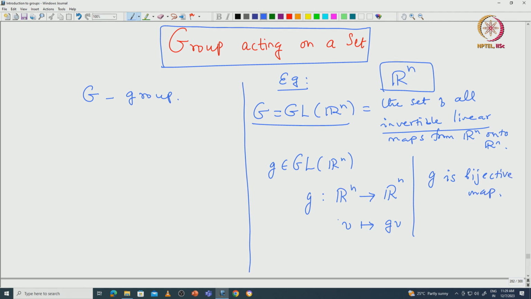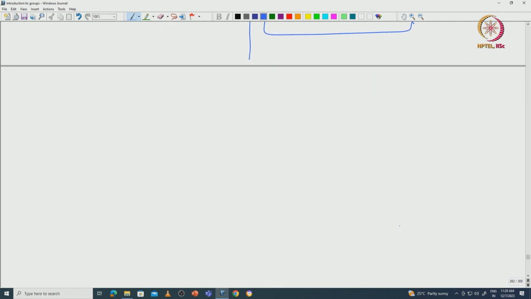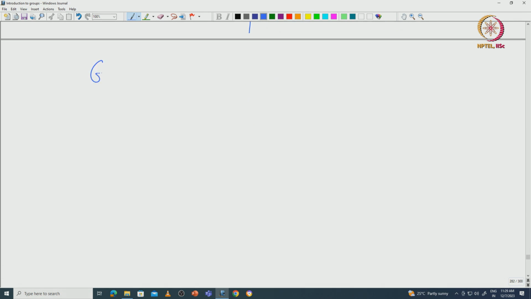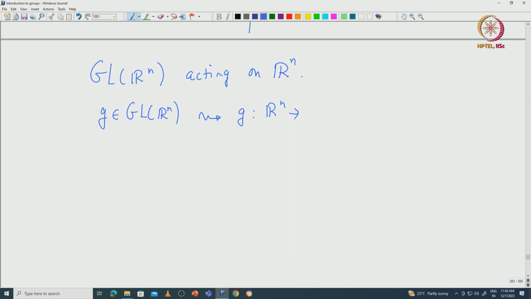This is the level of abstraction that we will look at when we go to group action for a general group G acting on some set capital X. Note that in this example itself, what is the meaning of this GL(R^n) acting on R^n? It means that given an element g in GL(R^n), we have a natural map from R^n to R^n.